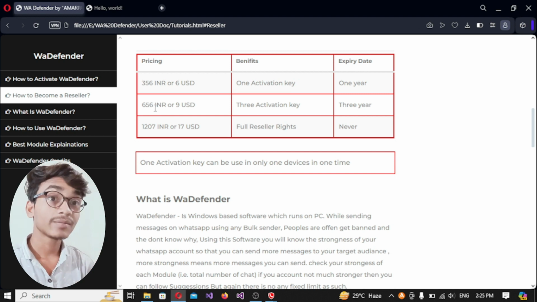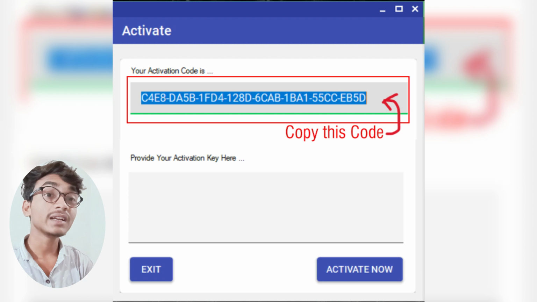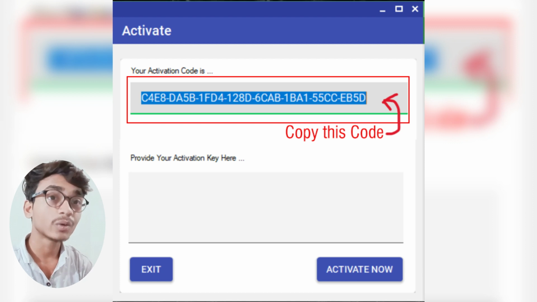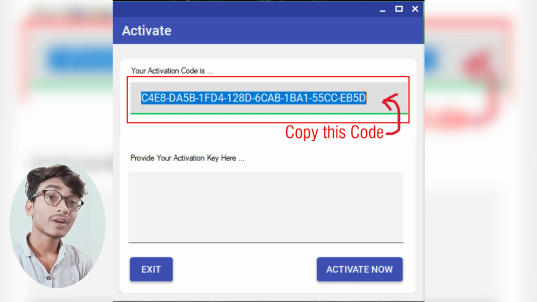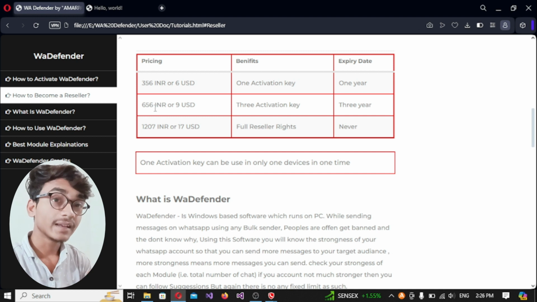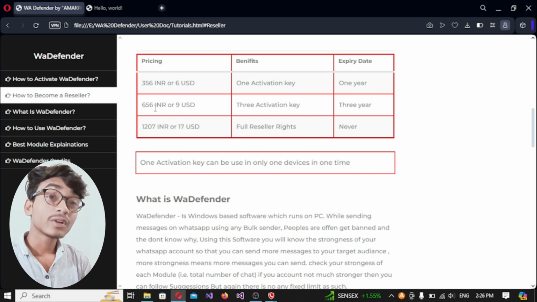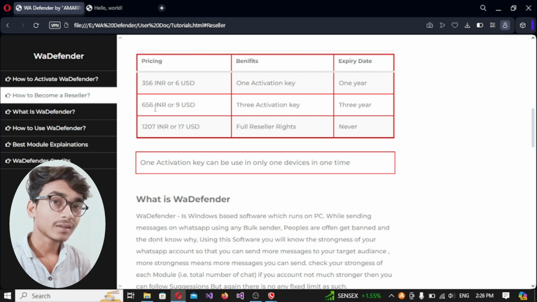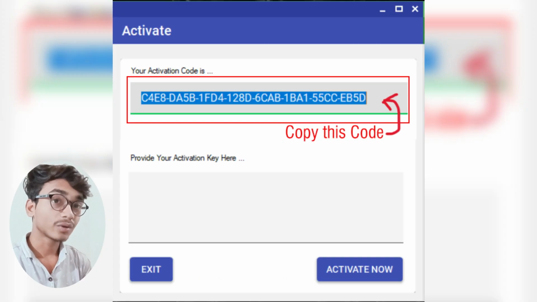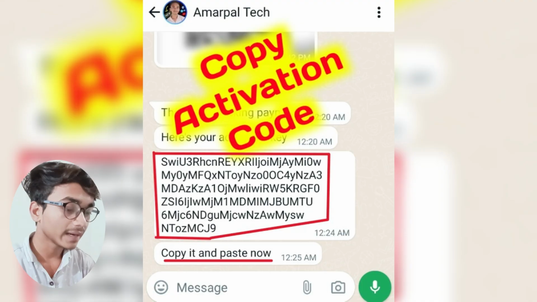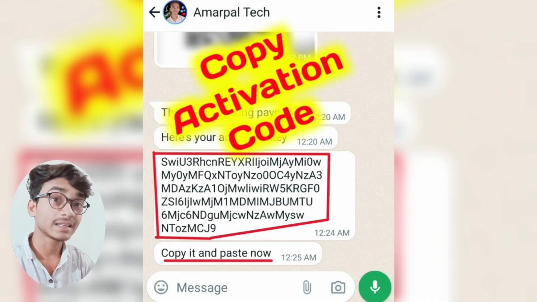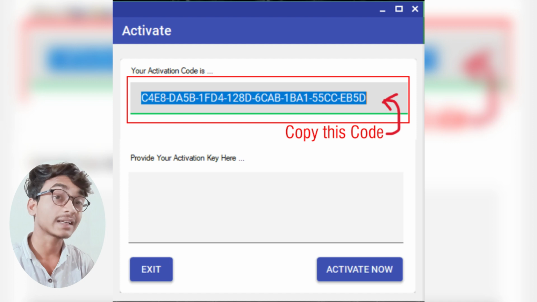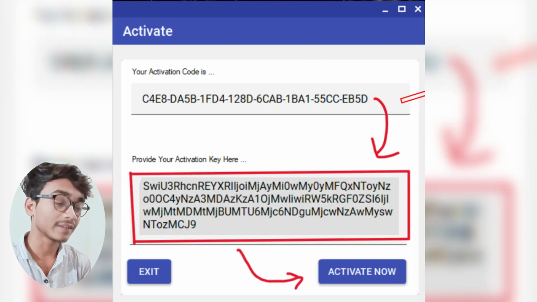Because if you need the activation key, then you need to provide the activation code, and you can only provide your activation code if you install WA Defender on each PC. If you install WA Defender, then you will get your activation code, and if you provide the activation code, then you can get 3 activation keys. You need to provide 3 activation codes to get 3 activation keys.